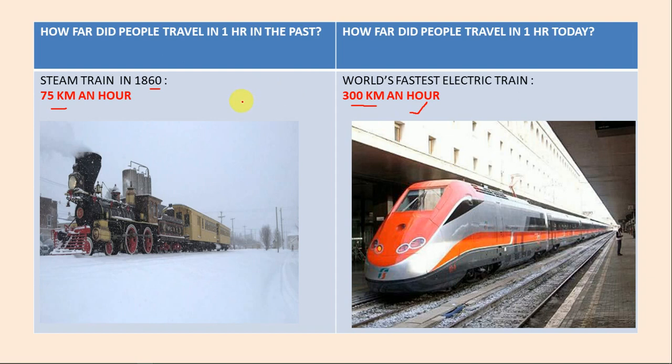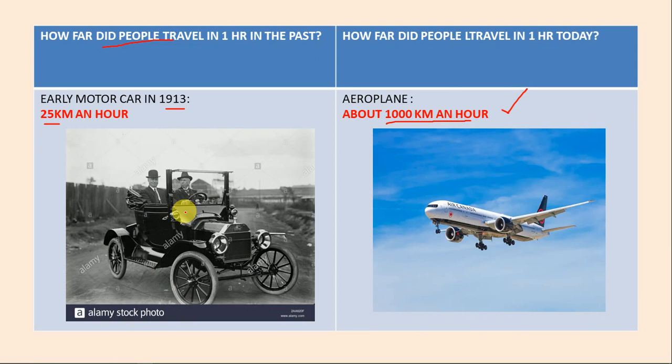After that, steam train 75 kilometer in an hour, and the world fastest electric train, it covered 300 kilometer in an hour. And after that, motor car, it covered 25 kilometer, whereas we all know aeroplane, it covers longer distances, so it covered 1,000 kilometers in an hour.